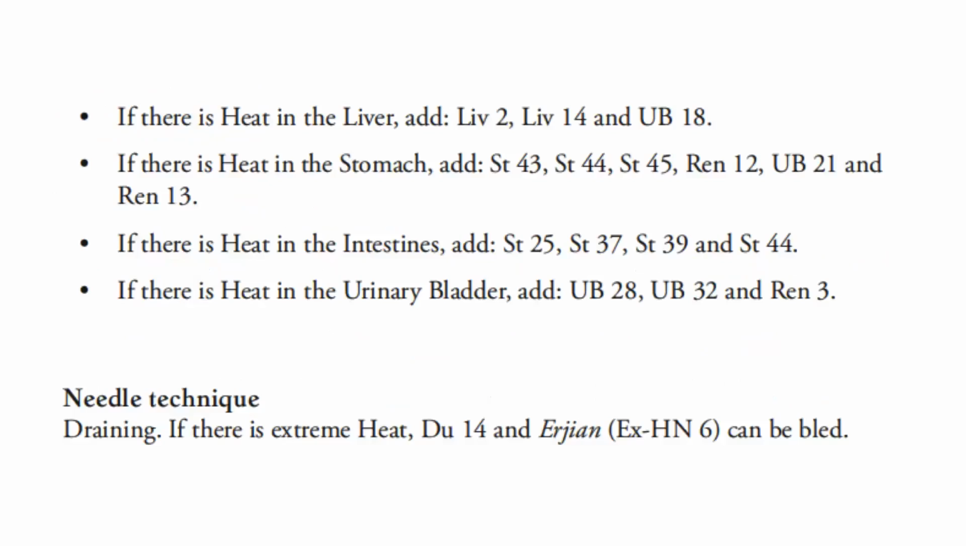If there is heat in the liver, can add liver 2, liver 14, and bladder 18. If there is heat in the stomach, we can add stomach 43, stomach 44, stomach 45, ren 12, bladder 20, and ren 13. If there is heat in the intestines, we can add stomach 25, stomach 37, stomach 39, and stomach 44. If there is heat in the urinary bladder, can add bladder 28, bladder 32, and ren 3. Can use the draining technique, and if there is extreme heat, Du 14 and extra point of the head and neck 6 can be bled.